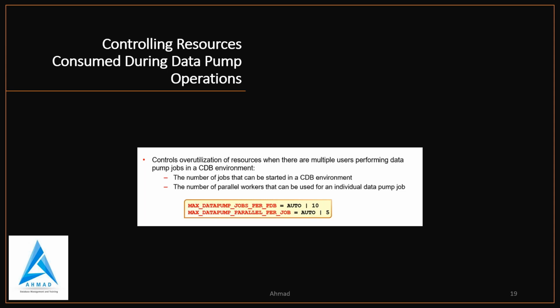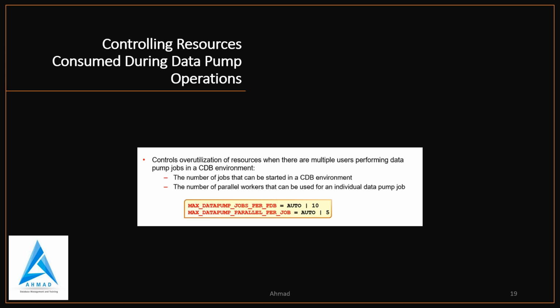Then controlling resources consumed during Data Pump operations. How will you control that? You have the parameters MAX_DATAPUMP_JOBS_PER_PDB, which is AUTO, and MAX_DATAPUMP_PARALLEL_PER_JOB, which is AUTO. Oracle 19c introduced these two new parameters.